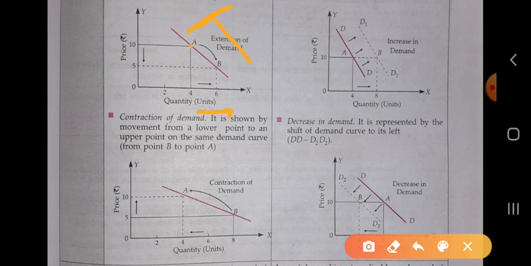In contrast, contraction of demand is shown by the movement along the same curve from the lower point to the upper point. How?